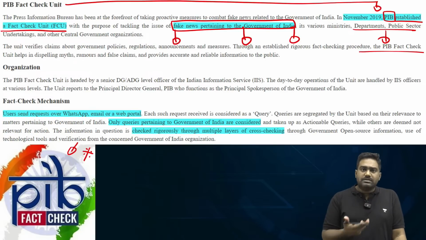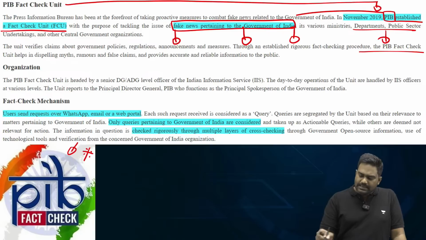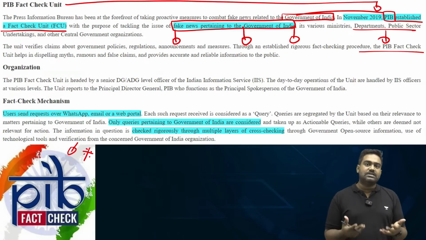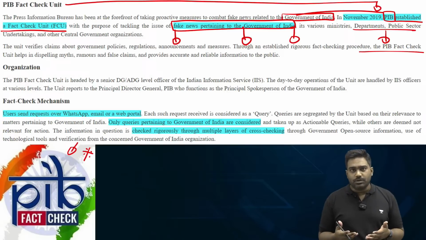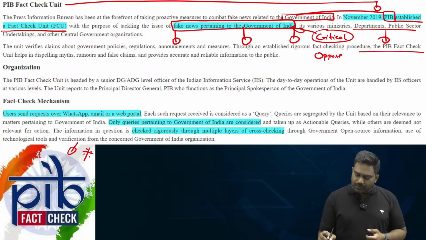Again, many of you might think this is a good initiative, right? Government should be tackling fake news. But again, think about it. PIB is part of the government. If government decides what is fake, what is correct or what is the truth, then tomorrow what if the fact check unit tells the companies to take down articles which are critical of the government, articles which oppose the government.